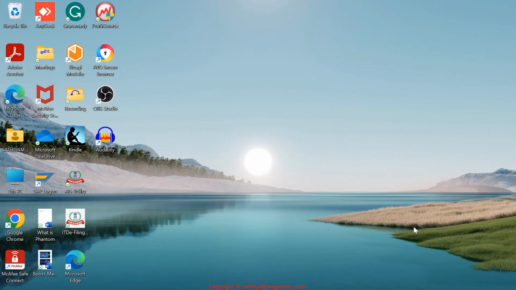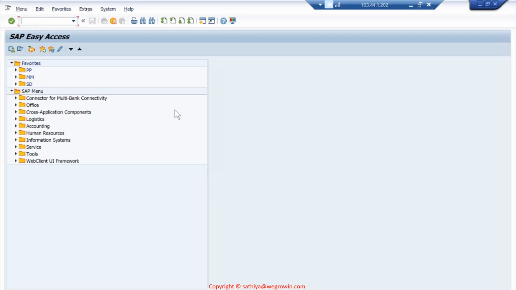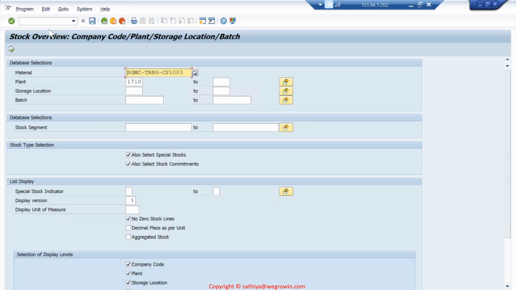There is a simple way of seeing the organization structure for inventory management with materials management. That is what I am going to show here. We can see it through a regular inventory management transaction called MMBE. Put MMBE and then go inside. Here we can give the material, plant, store location, anything.